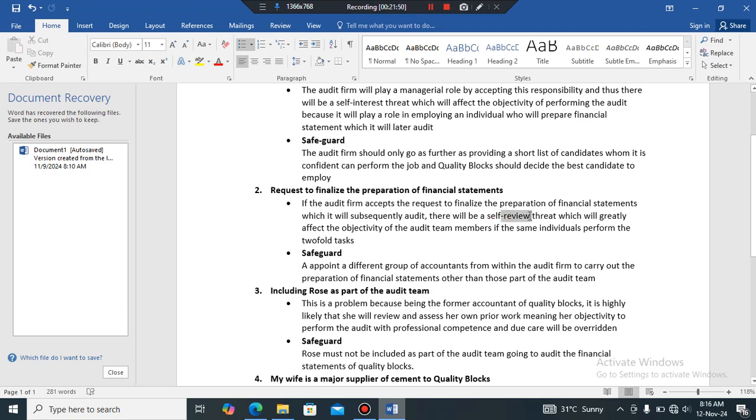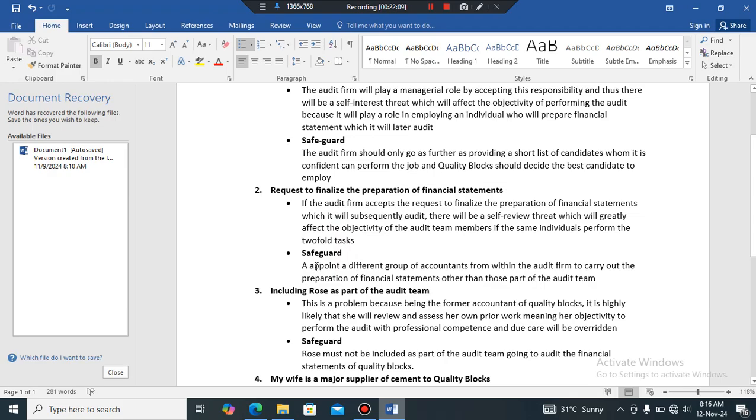And when there's a self-review threat, what is going to happen? Objectivity is going to be affected, right? The same individuals are reviewing their own prior work, and objectivity is going to be greatly affected. What safeguard can we put in place?